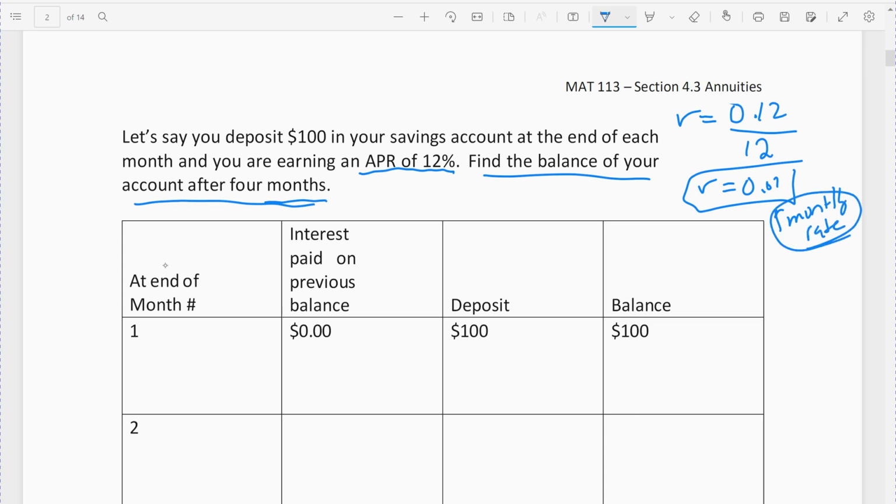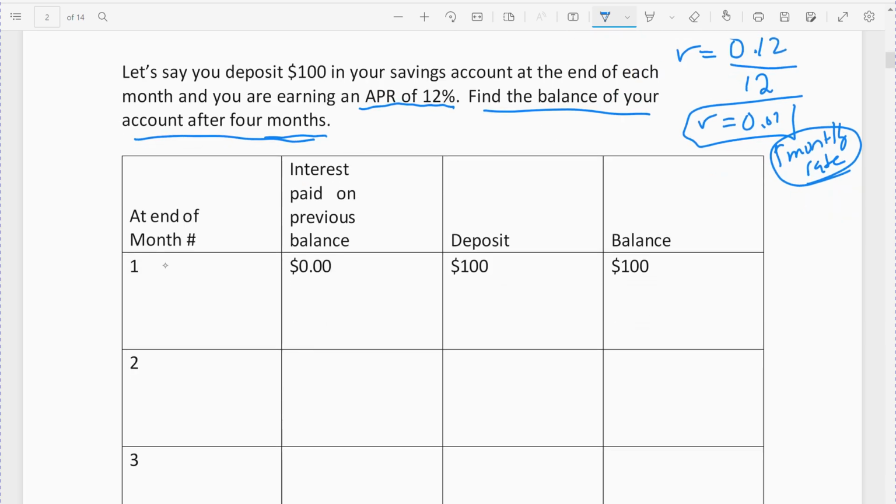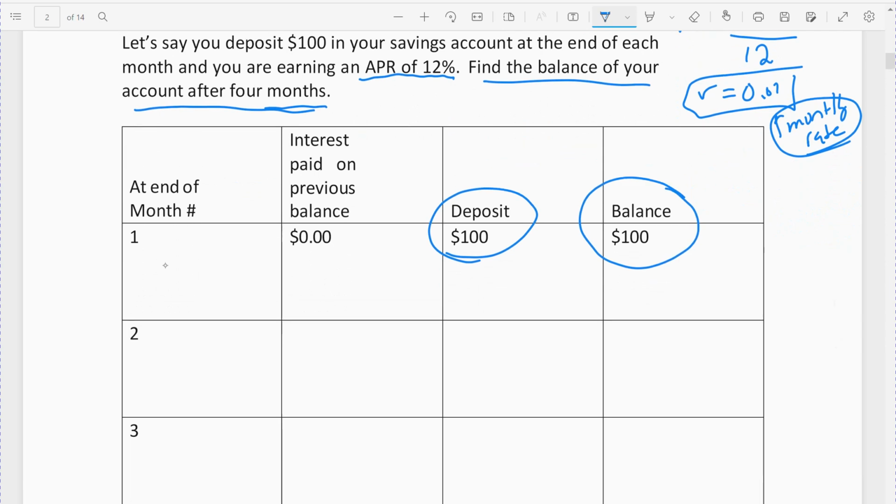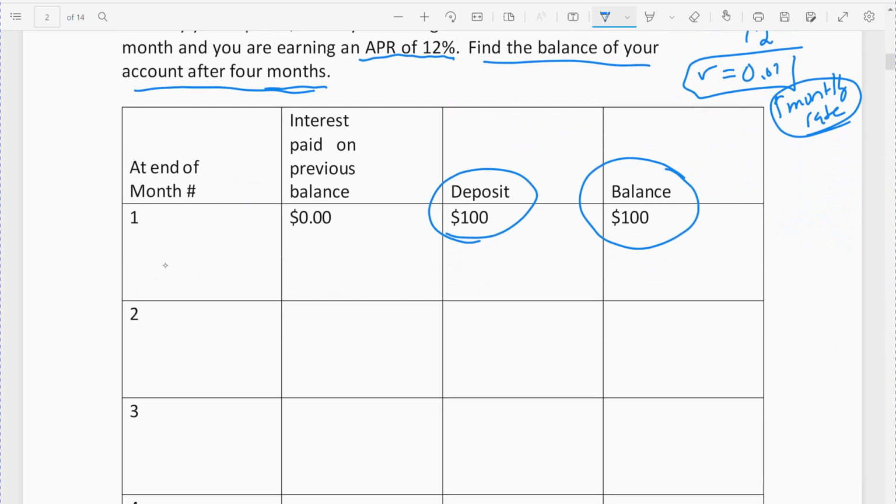Right, so that's how much interest we incur every month. So 1% on our previous month's balance. When you start out, there's nothing in the account, and you make your first deposit of $100 at the first month. At the first month the balance is $100, and when we get to the second month, we figure out the interest.